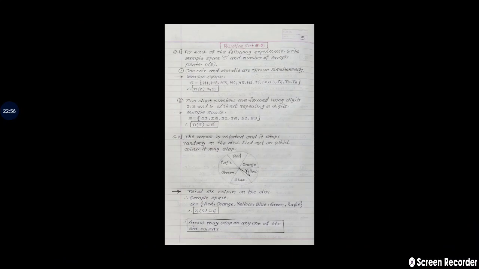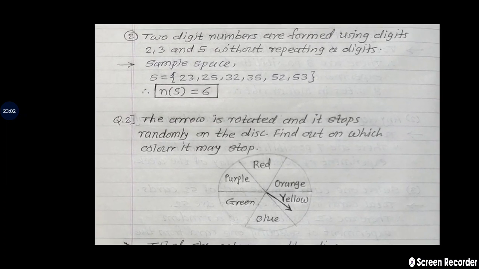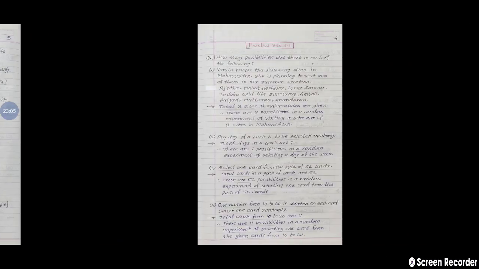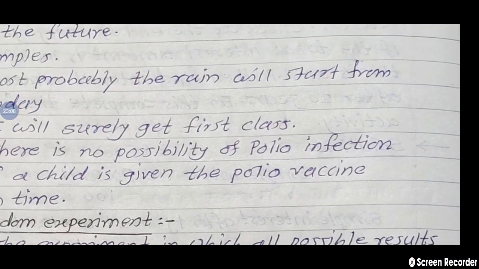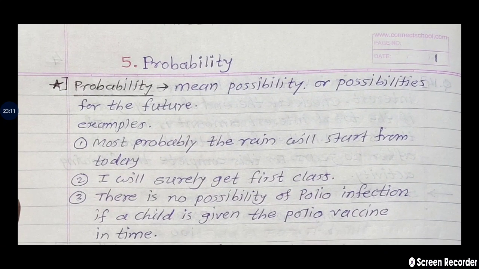In this way, these types of questions are given in probability. So 2 more questions remain in this practice set 5.2 that you try to solve for your homework. So today we learned some basic concepts given in this lesson, probability. Listen to the video carefully. Write all these solved examples in your notebook and keep these new concepts in your mind and solve. Only 2 questions remain in the practice set 5.2. Try to solve those 2 questions.